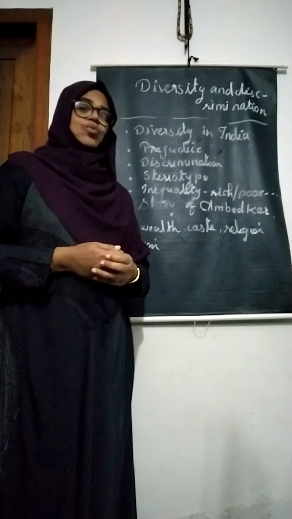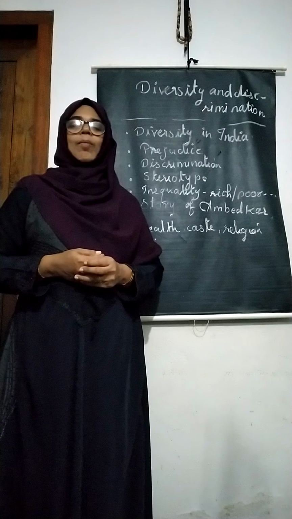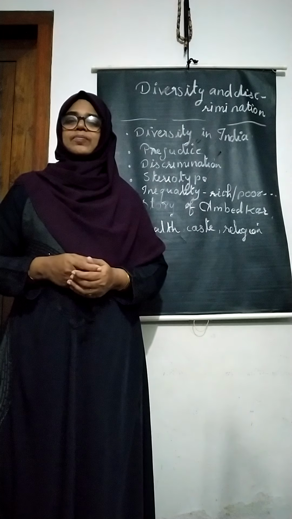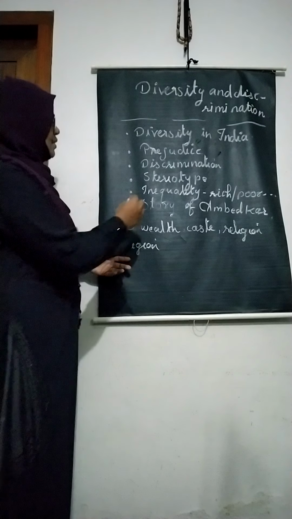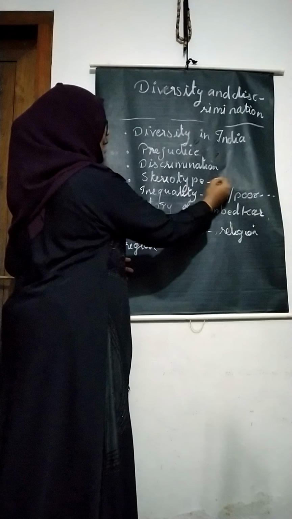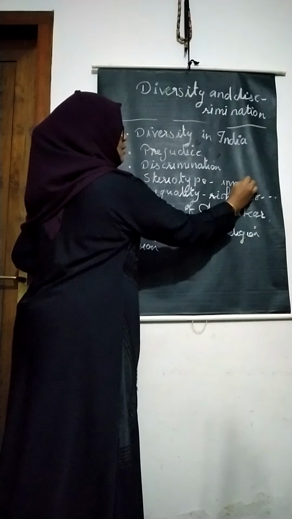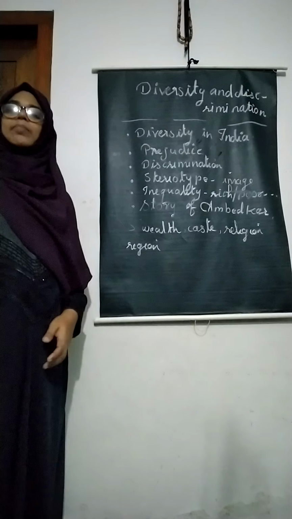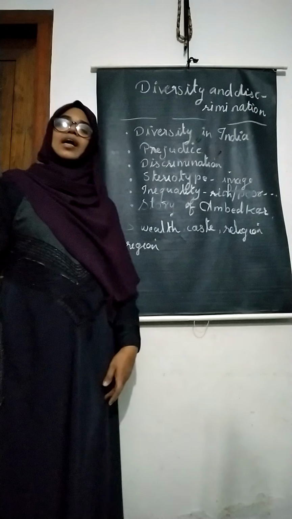Superiority complex and inferiority complex both are dangerous. Both are not good. So this image can be called what? Stereotype. A bad image.